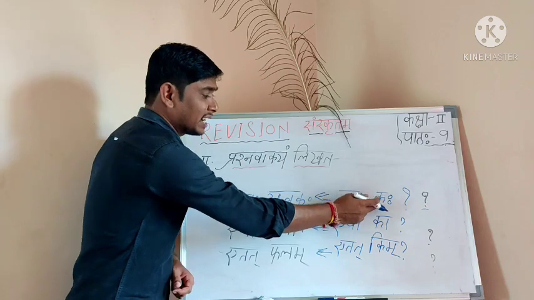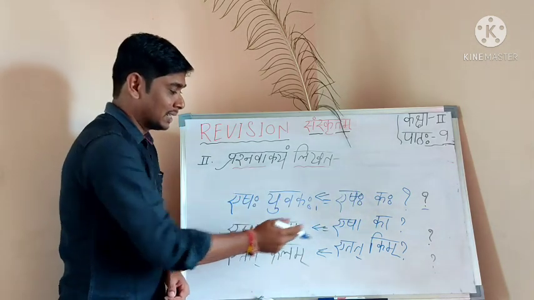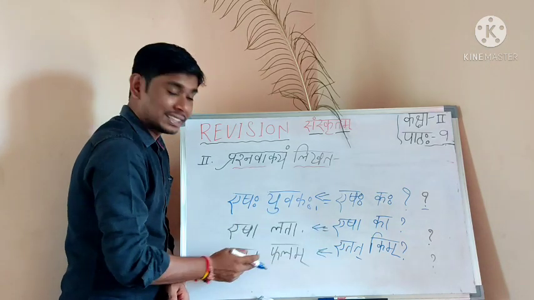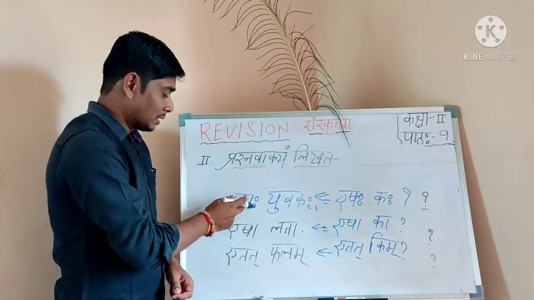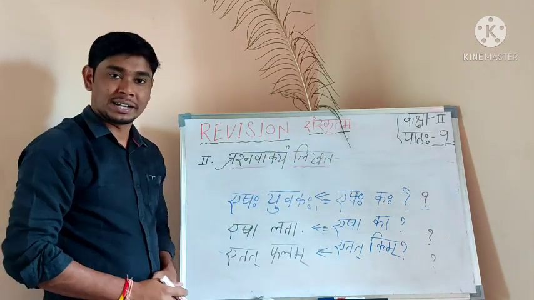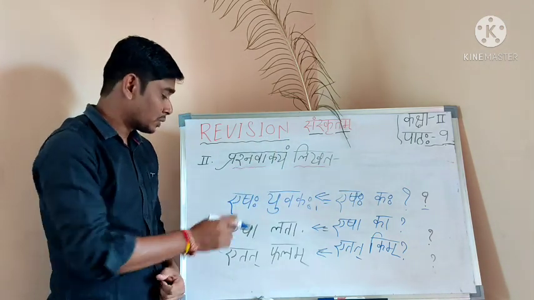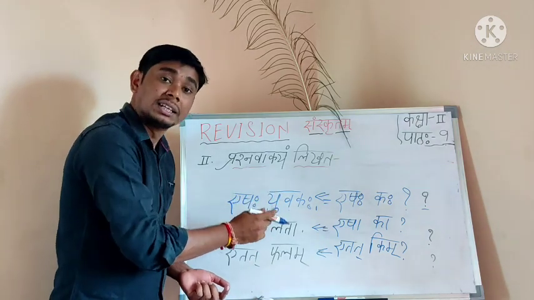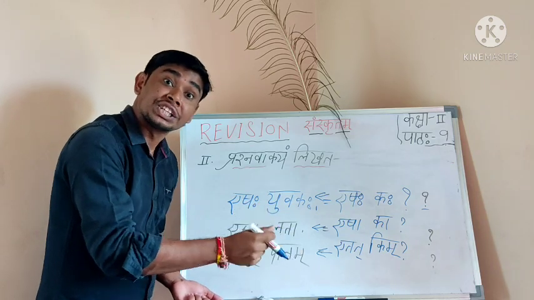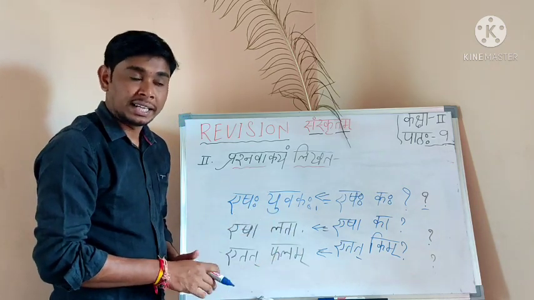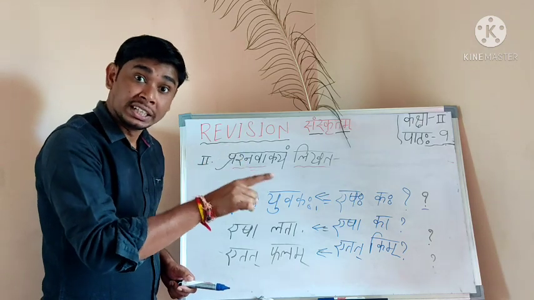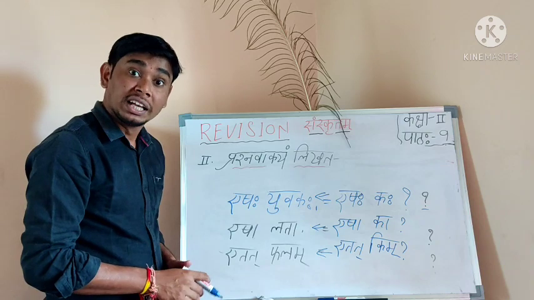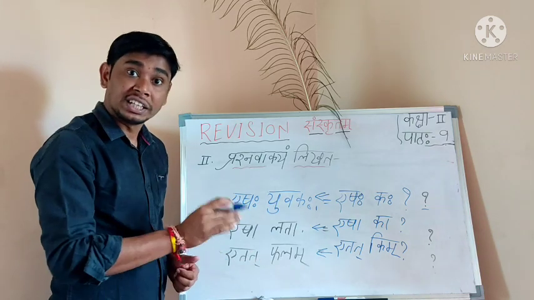Look at this question. Esha kaha. Esha yuvakaha. Esha ka. Esha lata. Etat kim. Etat phalam. Answer, question, question, answer. Is clear? So esha kaha, you have to write. Esha yuvakaha, this answer you have to make the question. Esha kaha. If I say esha janani, this is the answer. Now question: esha ka.